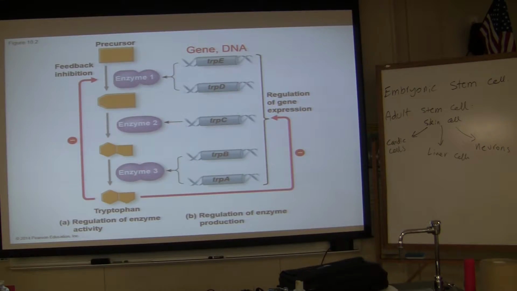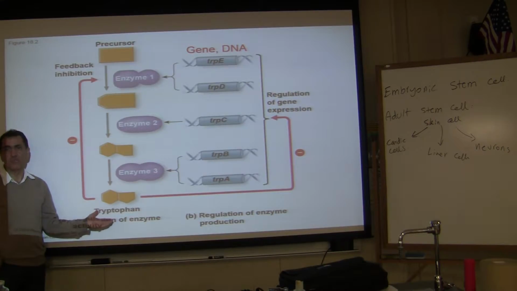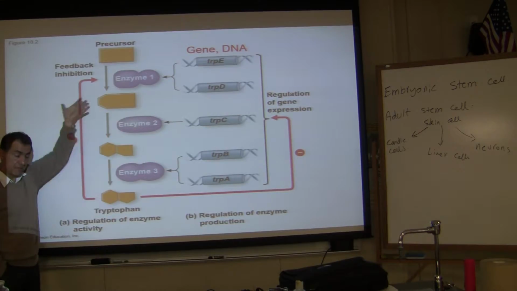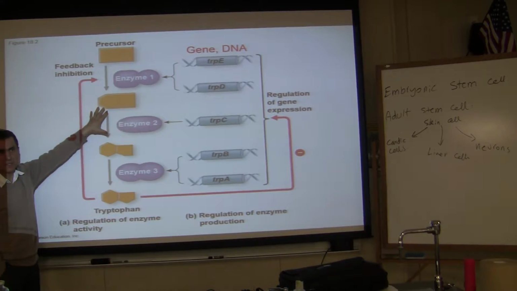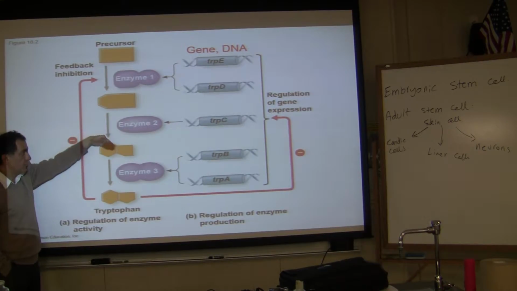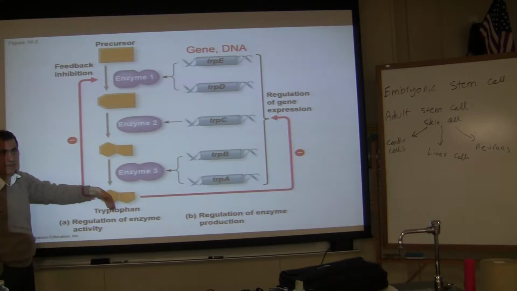Anybody know what tryptophan is? The semester is coming to the end. Well, it's an amino acid. At the beginning of the semester, I said, get to know them. You need them for the rest of the semester. Here we go. You need them again. So tryptophan is an amino acid. The cells make them. We are talking about bacterial cells. Bacterial cells are making them, but they take other molecules and convert them eventually to tryptophan.